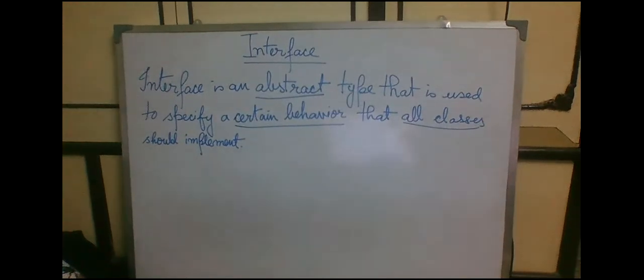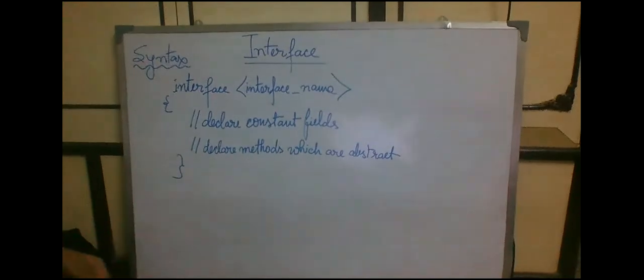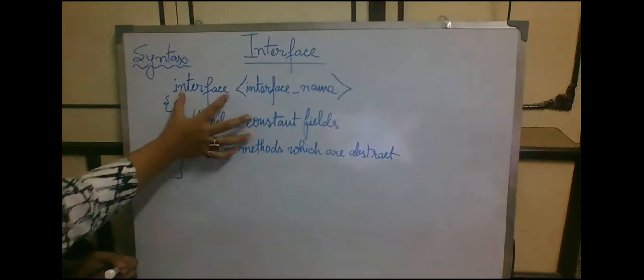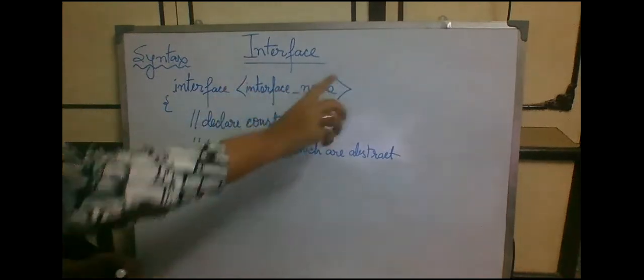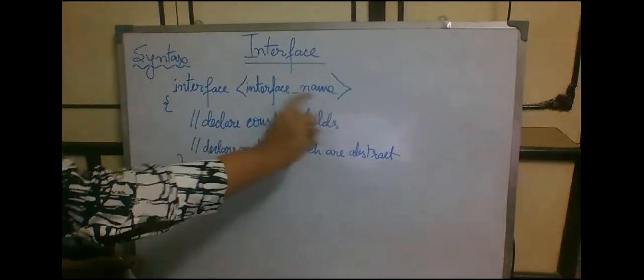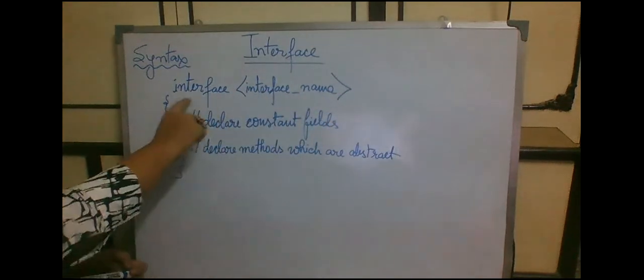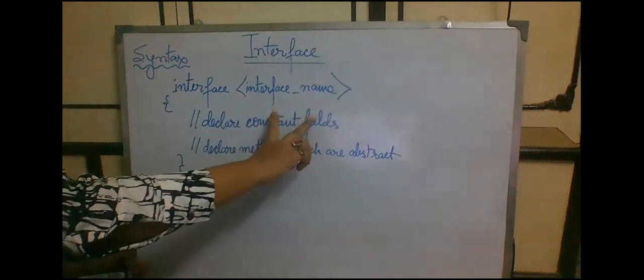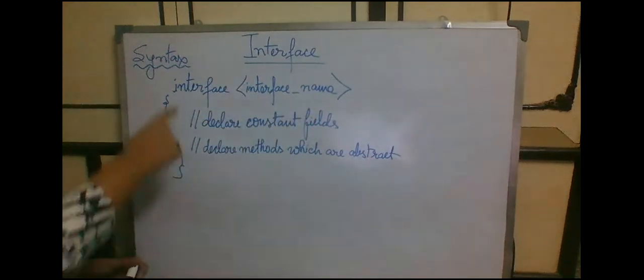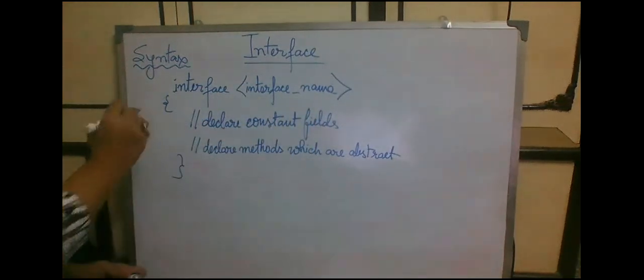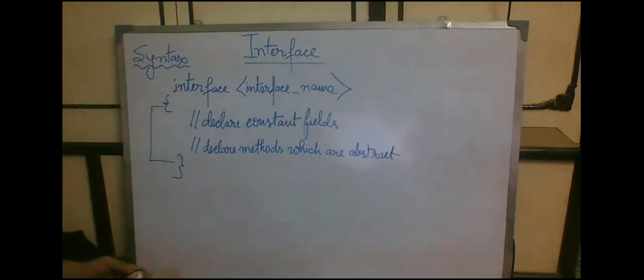So this is the basic syntax of interface. How do we write an interface? First the keyword interface, followed by the interface name. We don't put this bracket; I have just put it to specify where the interface name comes. Interface, space, any name that you want to give for that interface. The bracket opens and the bracket closes. So this is the scope of the interface, right?